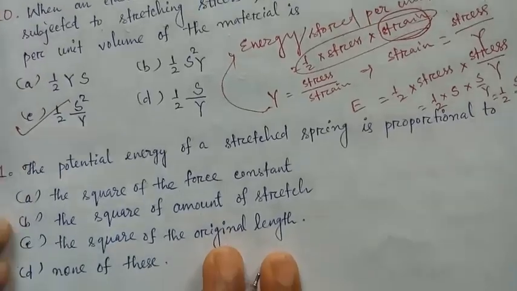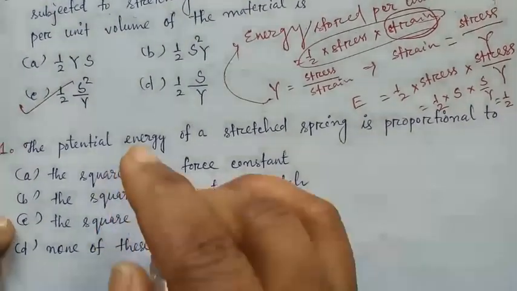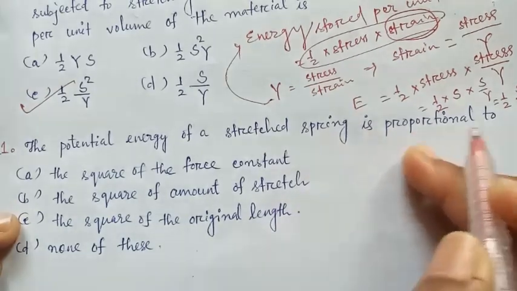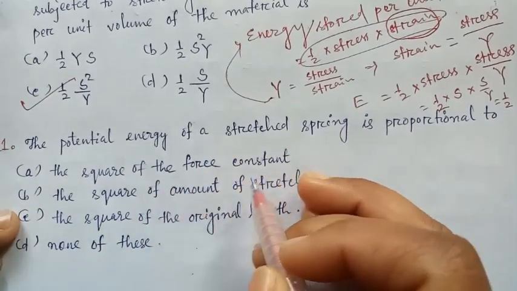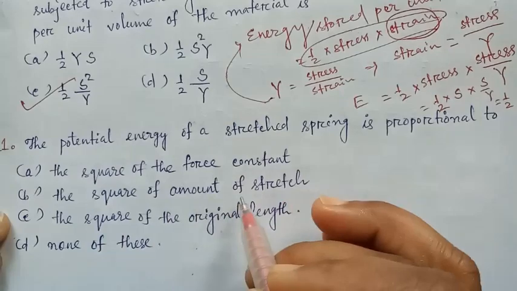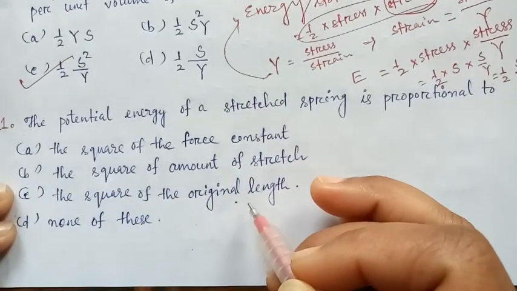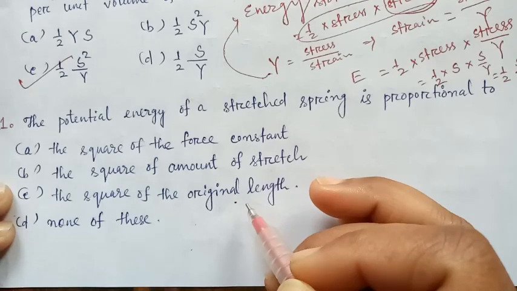Okay, next. The potential energy of a stretched spring is proportional to the square of the force constant, the square of amount of stress, the square of the original length, or none of these.